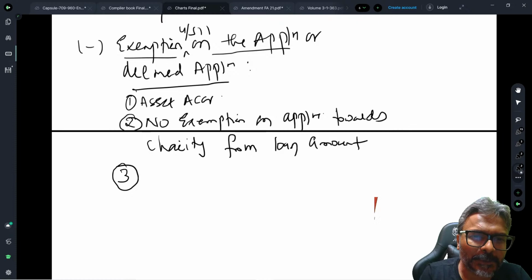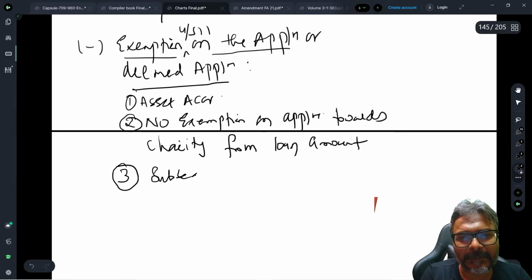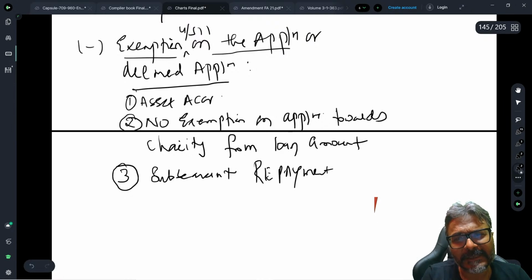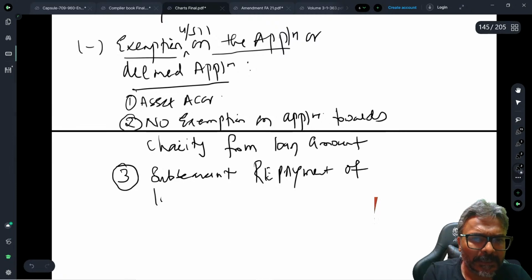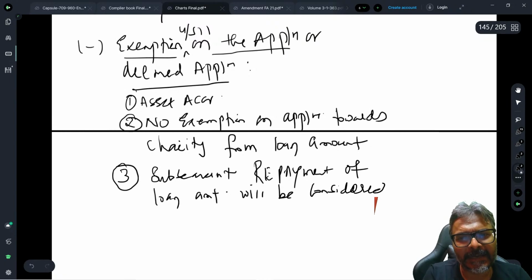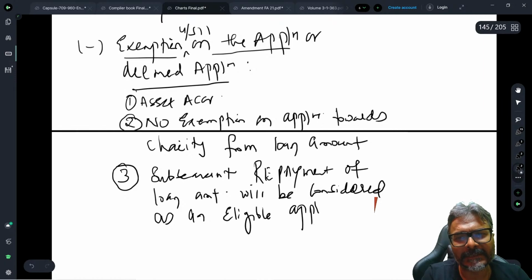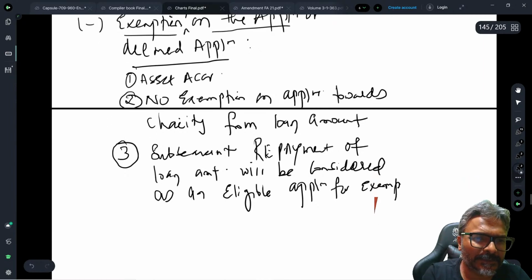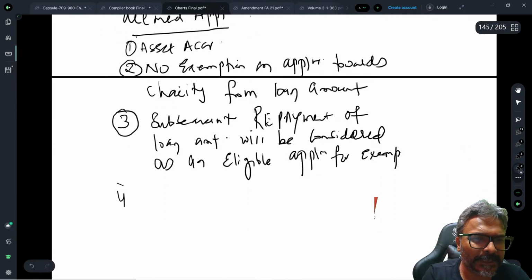So, subsequent repayment of loan amount will be considered as an eligible application for exemption. Are you clear about this one? These are the important points which I am discussing with all of you.